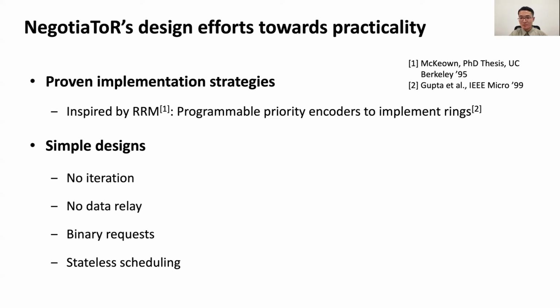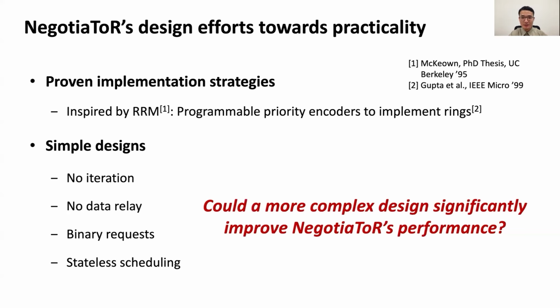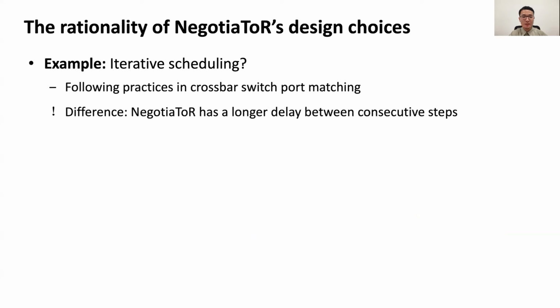However, this raises an important question. Could a more complex design significantly improve NegotiaToR's performance? An example is, what if we add iterative scheduling? This is also the practice in crossbar switches. We show that this is not a good choice for NegotiaToR, and the main reason is that, unlike inside the switches, NegotiaToR has a longer delay between consecutive steps.